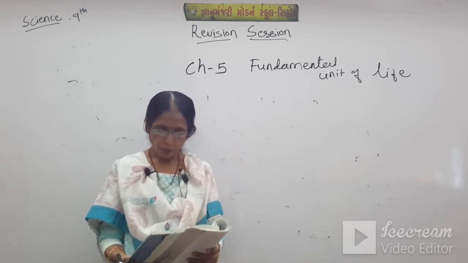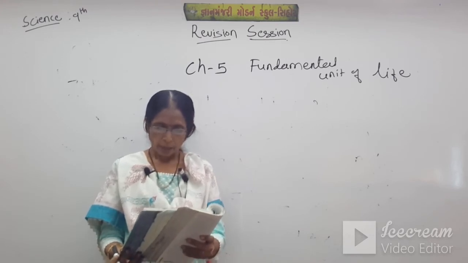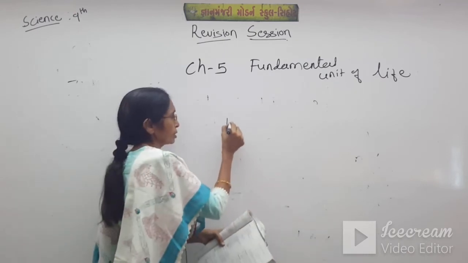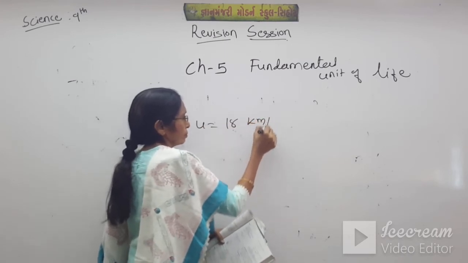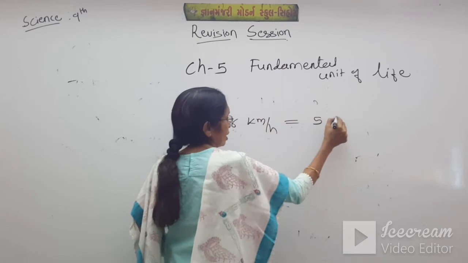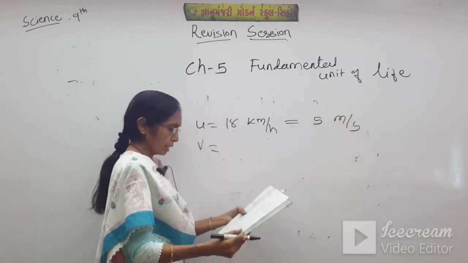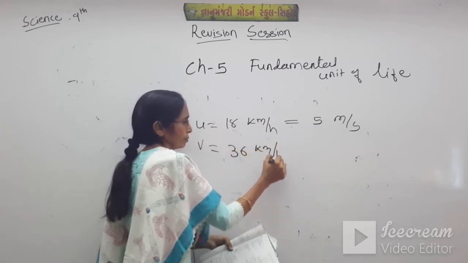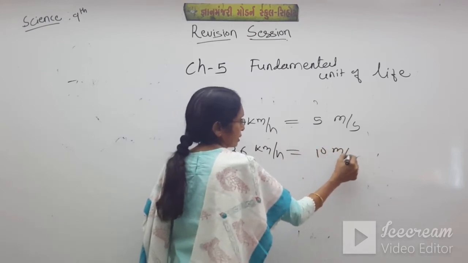A car accelerates uniformly from 18 km per hour to 36 km per hour in 5 seconds. So first of all, 18 kilometers per hour is u. When we convert it into meter per second, it is 5 meter per second, and v attains the velocity 36, so it will be 10 meters per second.